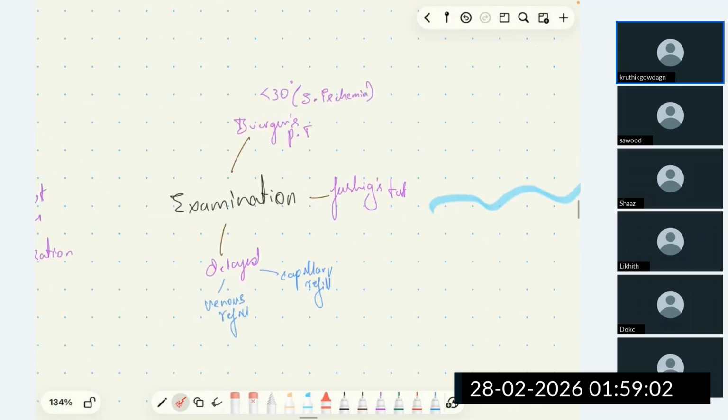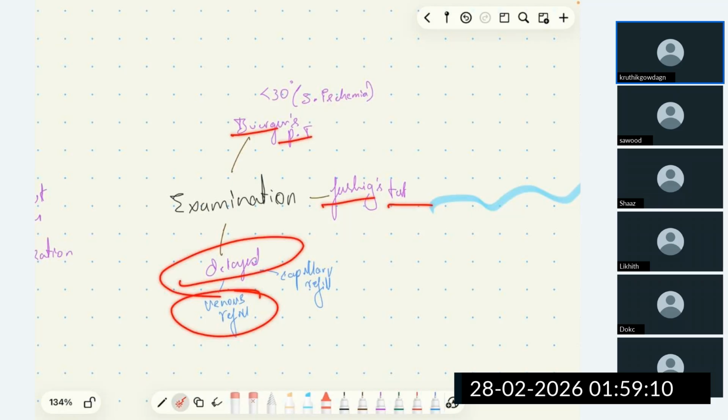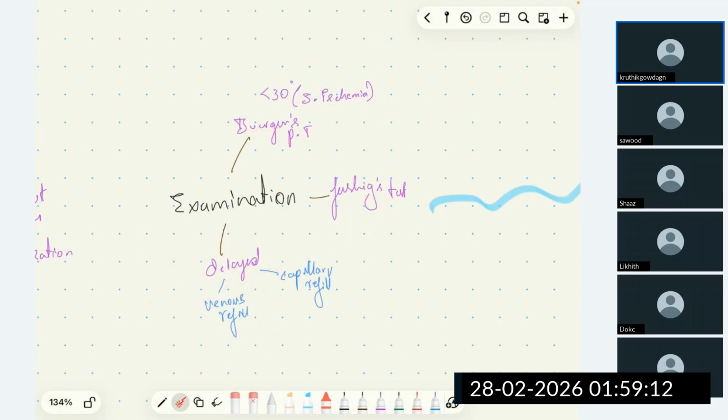The examination findings, how to do an examination, how to do Buerger's postural test, how to do Fishick's test, and venous refilling, capillary refilling, we'll discuss when we have practical exams. The procedure is not important for theory exams, so after theory exams, we'll discuss. While discussing practical exams, I'll briefly touch upon some points.